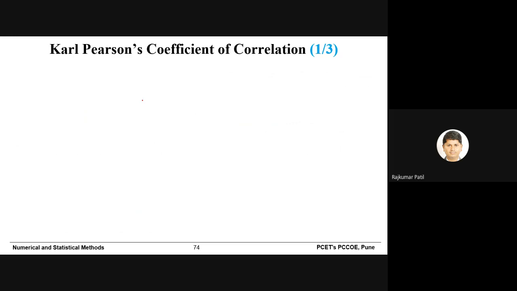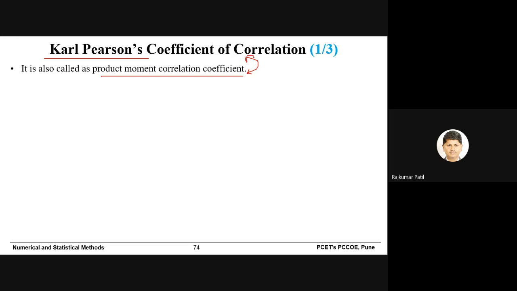Then the next point is Karl Pearson's coefficient of correlation. Now we will come back to our main point, that is Karl Pearson's coefficient of correlation. I can also call this the Karl Pearson correlation coefficient. It has an alternative name, that is product moment correlation coefficient. So both have the same meaning, and you also know the alternative name for the same.